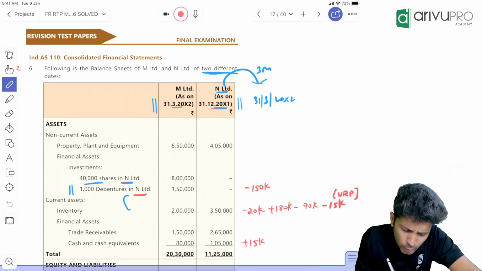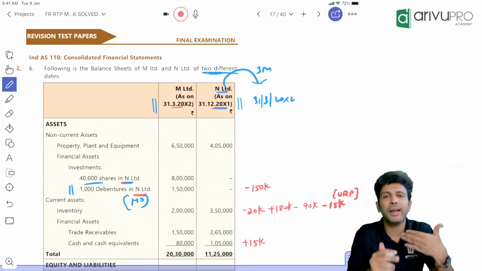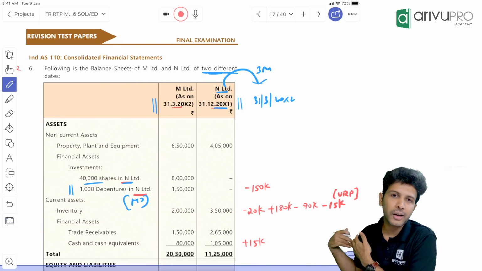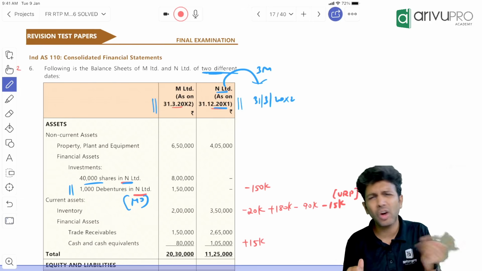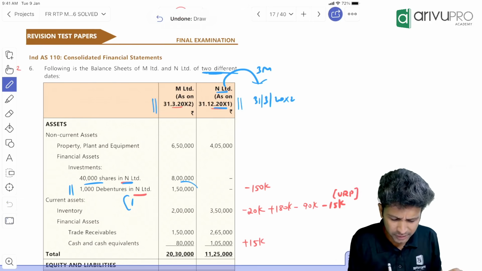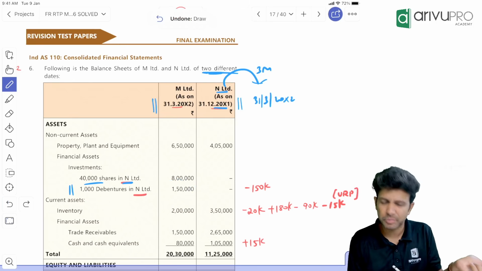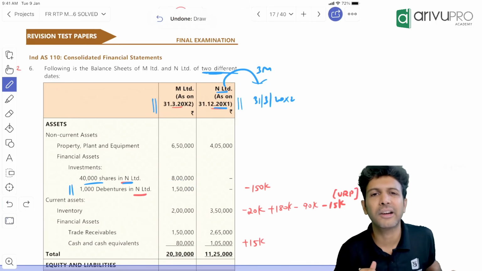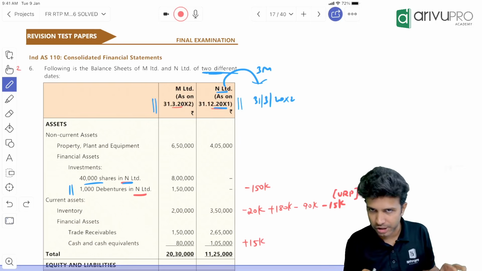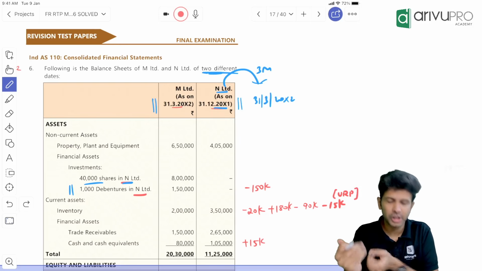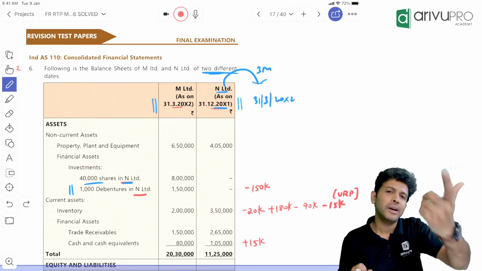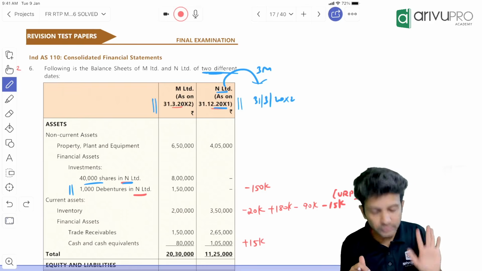This is like your mutual owings. For M, it's a financial asset. For N, it will be a financial liability. Knock it off. But investment will usually be shown at your cost price. Debenture may get reflected at your face value. The value will not match. The difference you account for in your retained earnings or other equity. That's all that is fitting over here.